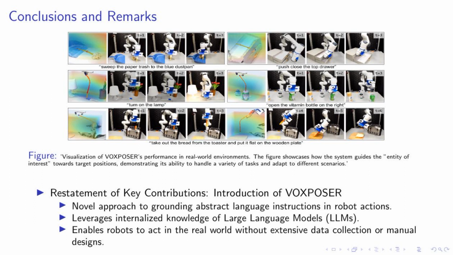Now, if you look at the figure, you can see a visualization of VoxPoser's performance in real-world environments. It showcases how the system guides the entity of interest towards target positions, demonstrating its ability to handle a variety of tasks and adapt to different scenarios. This is a testament to the versatility and adaptability of VoxPoser. In conclusion, VoxPoser is not just a theoretical concept, but a practical solution that has the potential to revolutionize the way we use robots in our everyday lives.